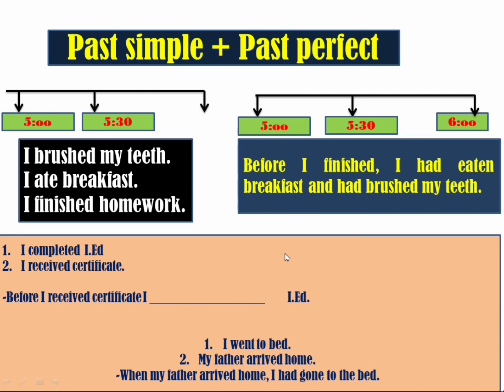Now here, dear students, we are going to discuss the past simple and past perfect, okay. You can see the timeline here. 5 a.m., 5:30, 6. Here the timeline is not mentioned. You can mention here 6, 7 o'clock like this. Okay. Another example here: 5, 5:30, 6. Here is the same timeline.